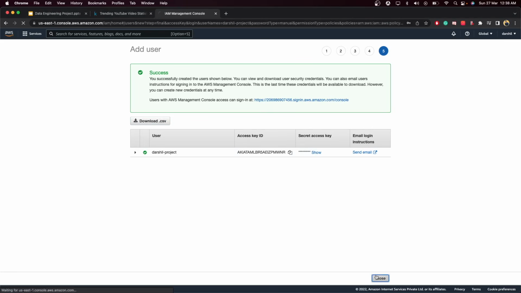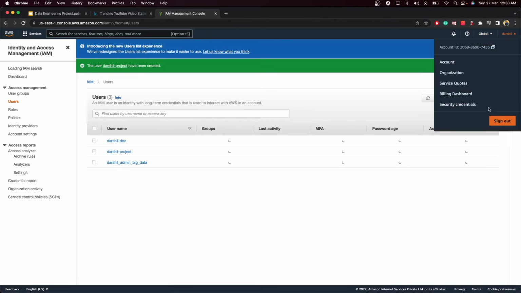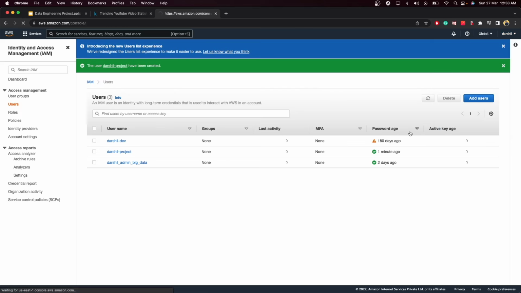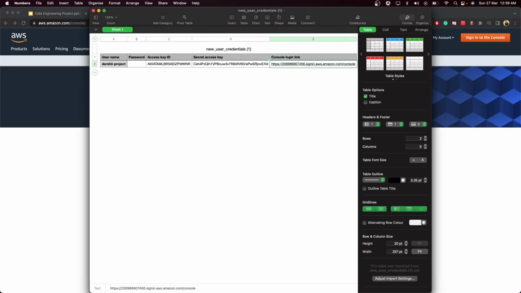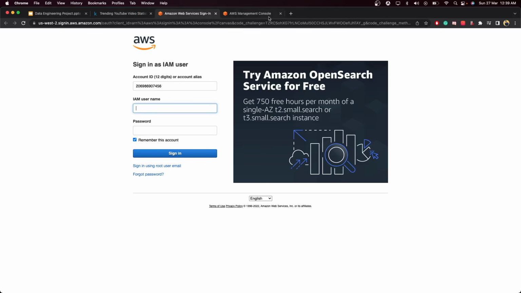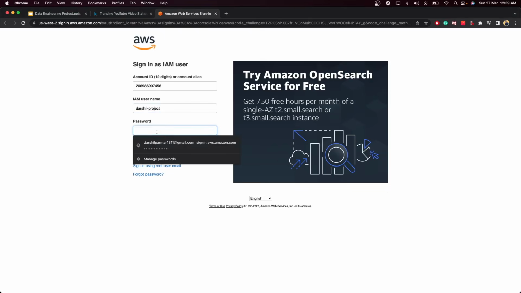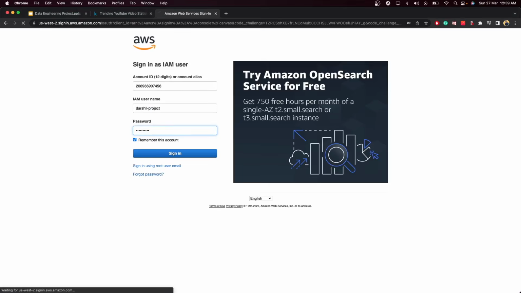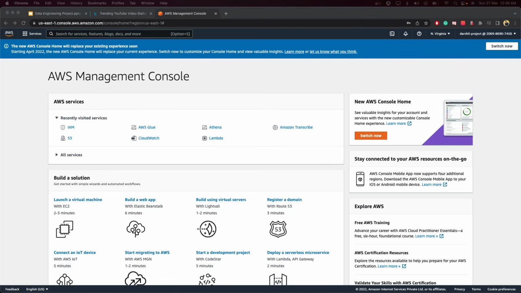Now once you create your IAM account, close this, log out of this account, and log in from your IAM account. I'm just going to do that quickly. I will click on this link, and it will redirect you to the AWS account. Let me use this. Then I'm going to use my username over here and provide my password. Okay, now I'm going to be using my new IAM account that I created to do all the things. This looks the same, but the permissions are different compared to the root account.